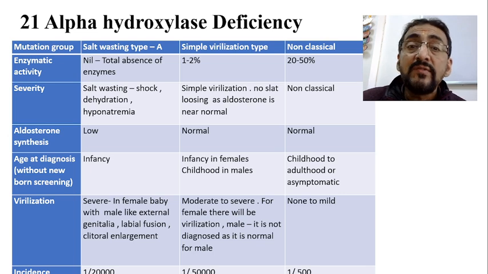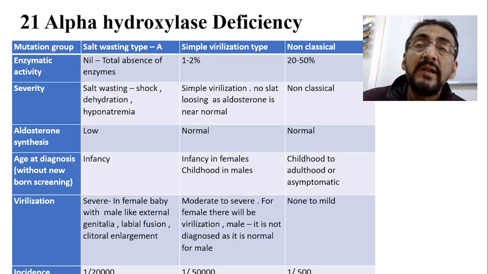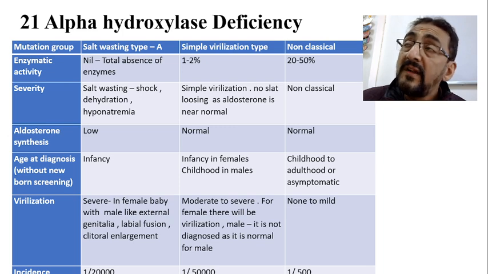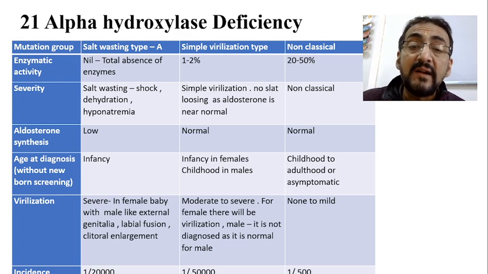Now, age of diagnosis is infancy in females and childhood in males. The virilization is moderate to severe. For the female there will be virilization, but for the male it is not diagnosed, as it is normal for the male. The incidence is 1 in 50,000.